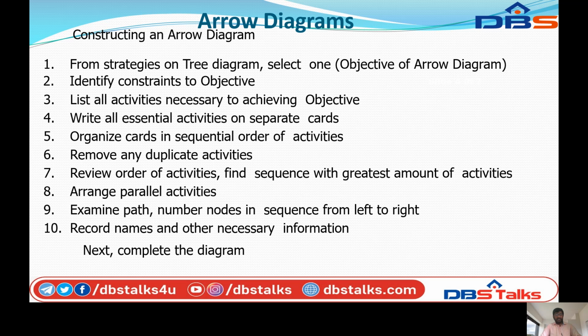List all activities necessary to achieve the objective. Write all essential activities on separate individual cards.